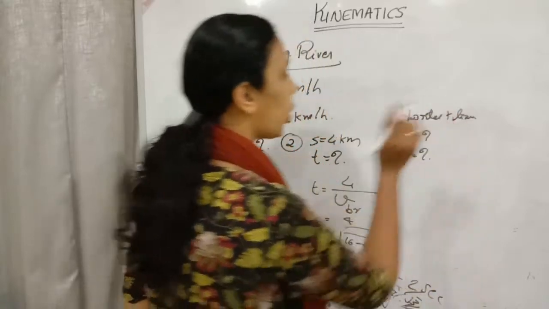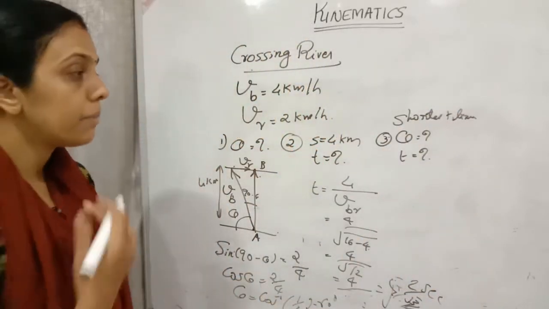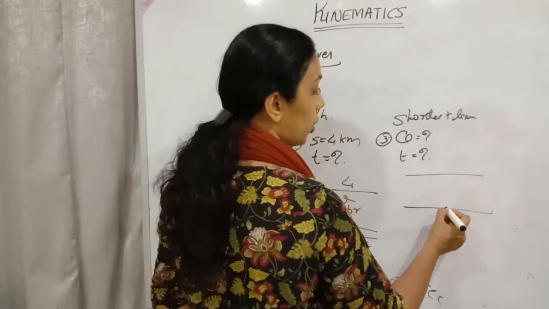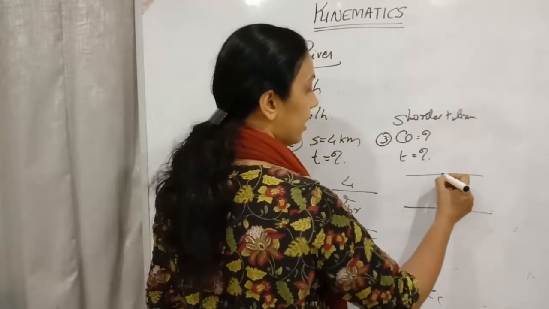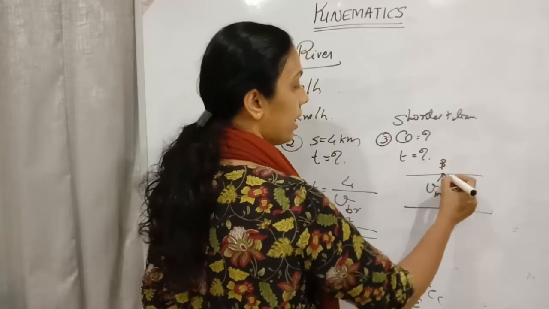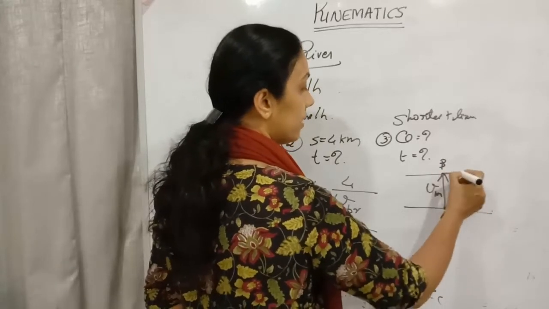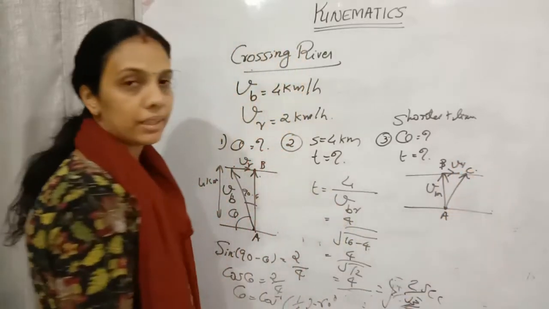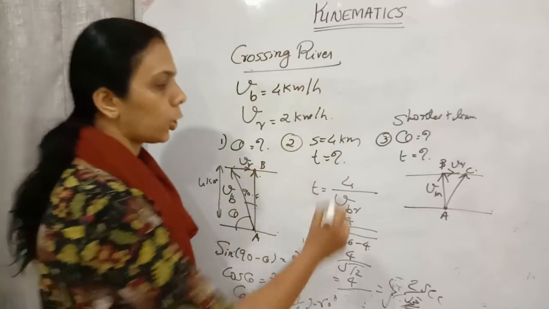Now this is the shortest time. Shortest time, how should we calculate, in which direction? Okay, so for the shortest time, from A he is planning to reach the point B, but because of the river current he will be reaching this point only, C. He will be reaching at the point C. This is the shortest time.